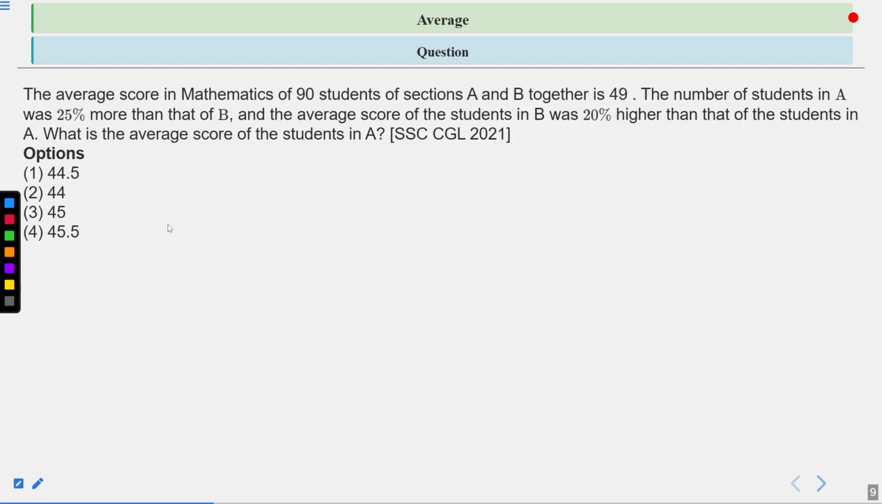The average score in mathematics of 90 students of sections A and B together is 49. The number of students in A was 25% more than that of B, and the average score of students in B was 20% higher than that of the students in A. What is the average score of the students in A? This question was asked in the SSC CGL exam in 2021. There are 4 options. First one is 44.5, second is 44, third one is 45, and fourth one is 45.5. Now you have 10 seconds to solve this question. Your time starts now.